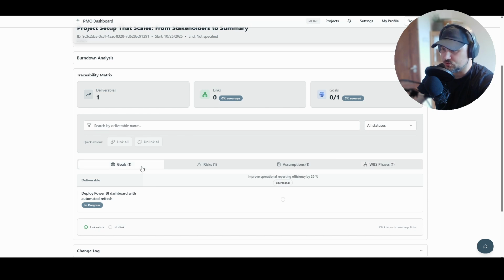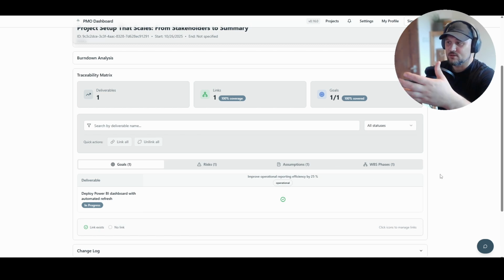So what we need to do at this point is creating dependencies to them. When we have multiple deliverables, risks, goals, assumptions, and work breakdown structure phases, we need to establish their relation with each other. And this is what the traceability matrix is for. And this context turns planning into foresight, not hindsight.